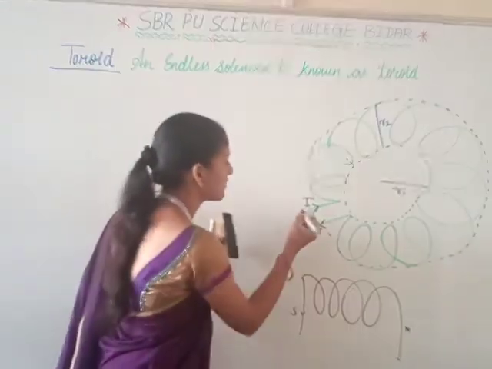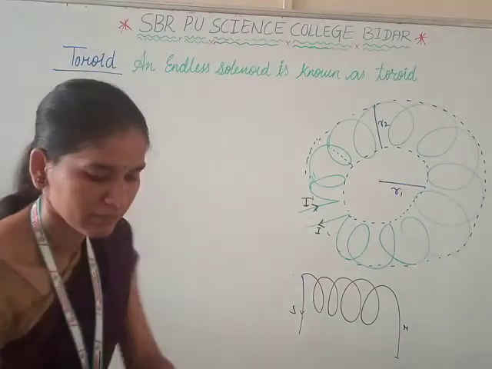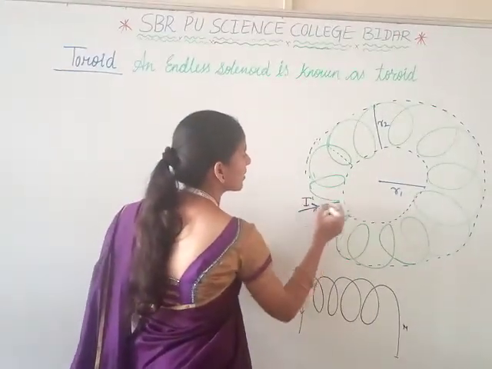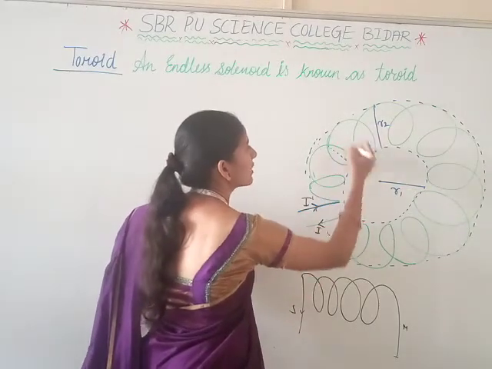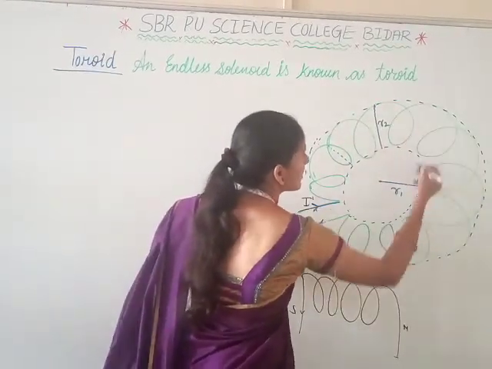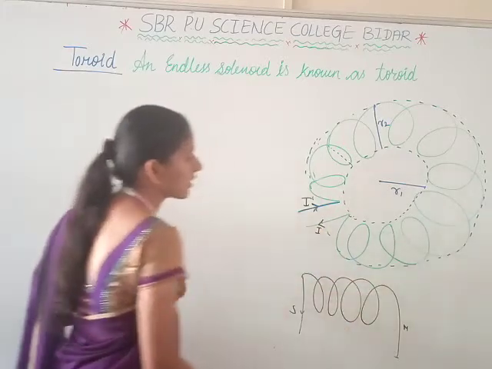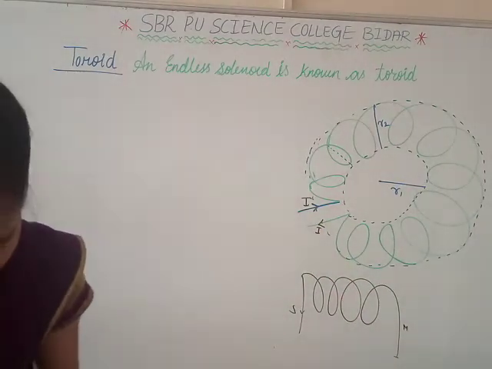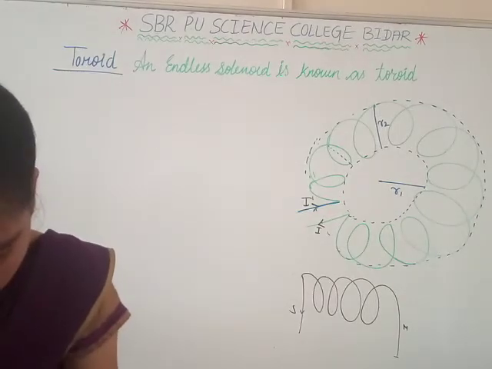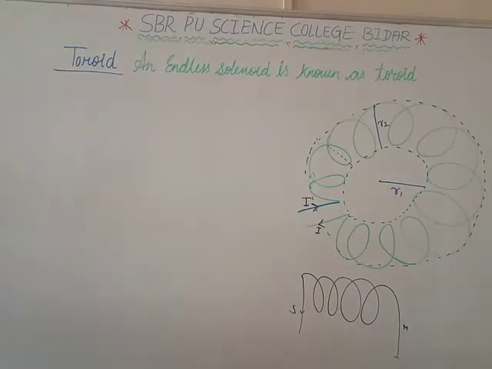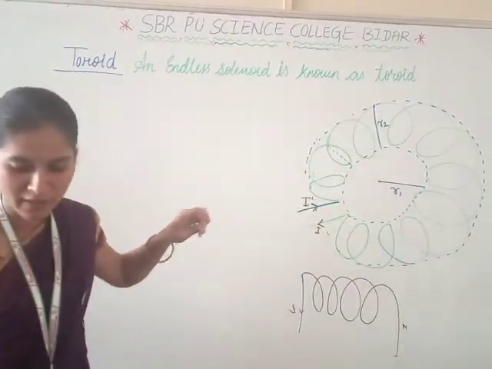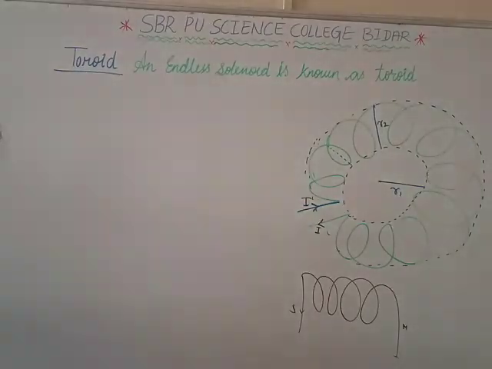See, the current is moving in this direction. When the current is flowing through it, the magnetic field is produced inside the toroid. Let I be the current flowing through the toroid, with the magnetic field produced in between the radii and the amperian loop.